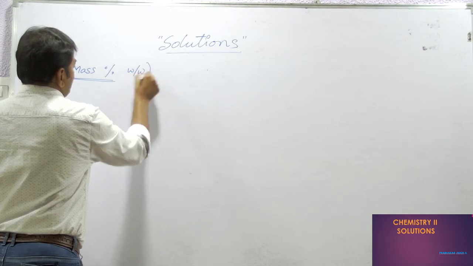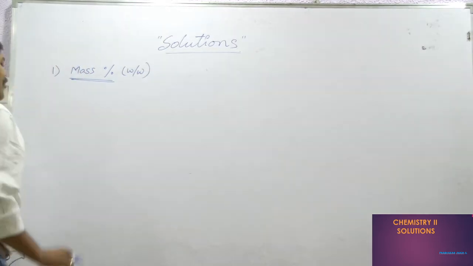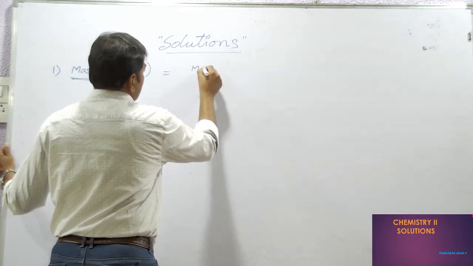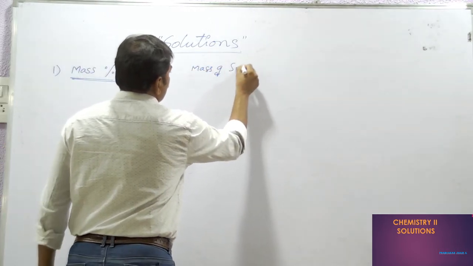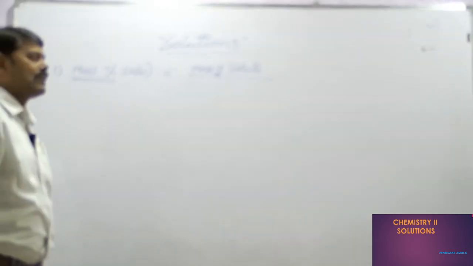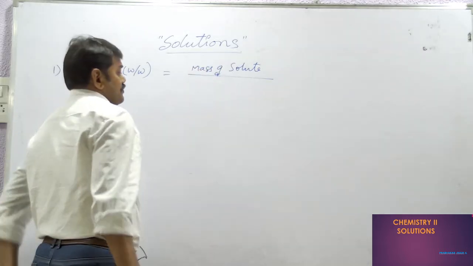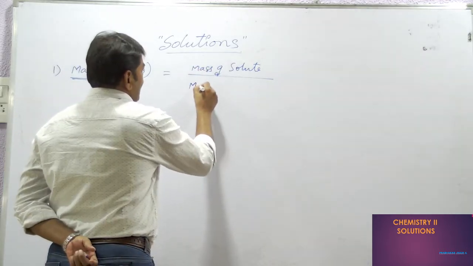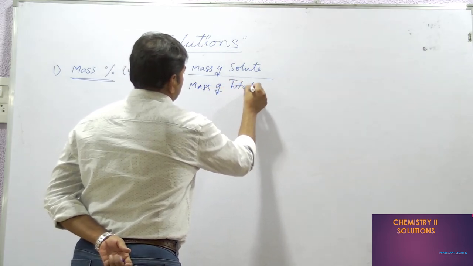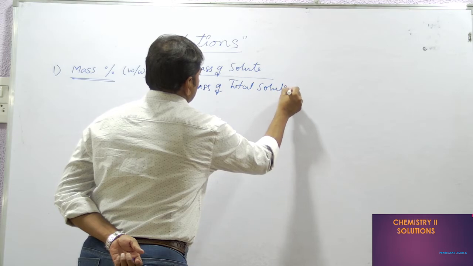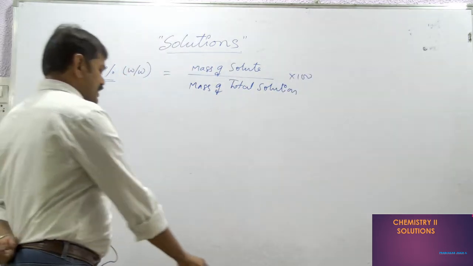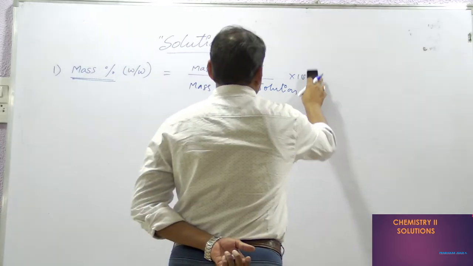It is defined as mass of the solute, or one component, to the mass of the total solution, into 100. Percentage is nothing but multiplied with 100. The whole thing is multiplied with 100.